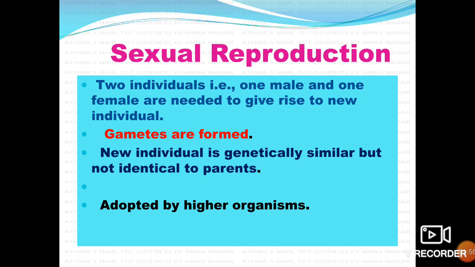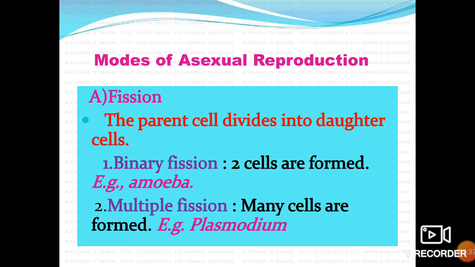Sexual reproduction. In sexual reproduction, two individuals, that is one male and one female, are needed to produce a new individual or young one. Here gametes are formed in sexual reproduction and the new individual is genetically similar but not identical to the parents. It is useful to generate more variations in the species. And this mode of reproduction, that is sexual mode of reproduction, is adopted by higher organisms. Now we are going to discuss modes of asexual reproduction or types of asexual reproduction.